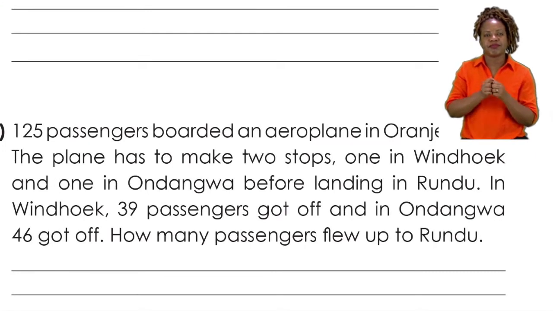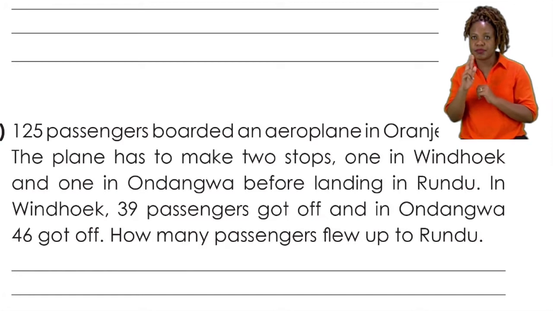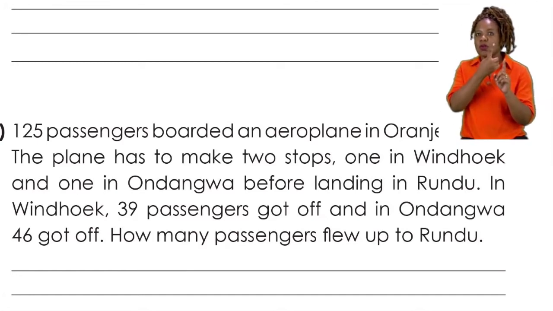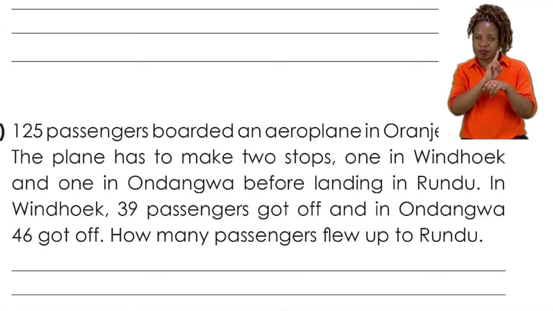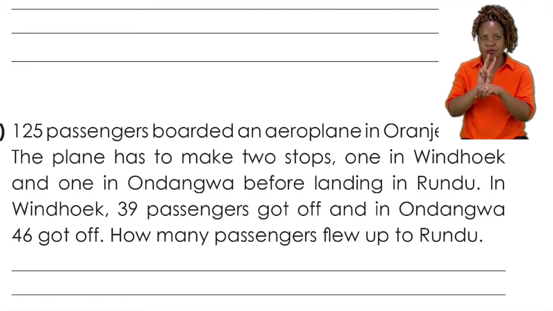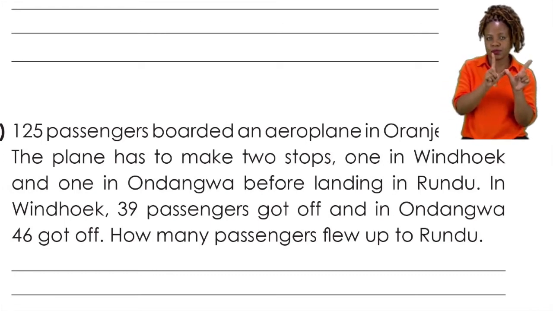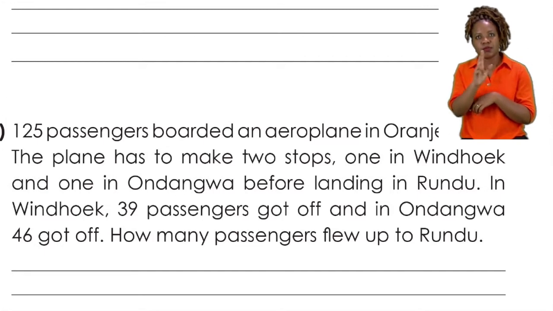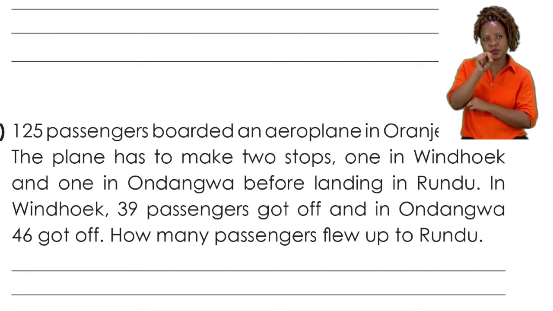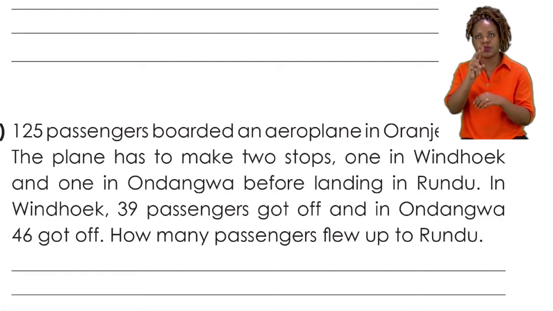It says, 125 passengers boarded an aeroplane in Oranjemund. The plane has to make 2 stops, one in Windhoek and one in Ondangwa, before landing in Rundu. In Windhoek, 39 passengers got off, and in Ondangwa, 46 got off. How many passengers flew to Rundu?